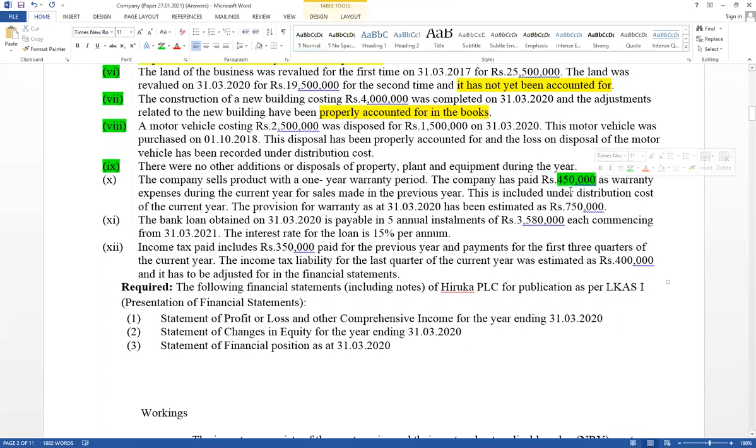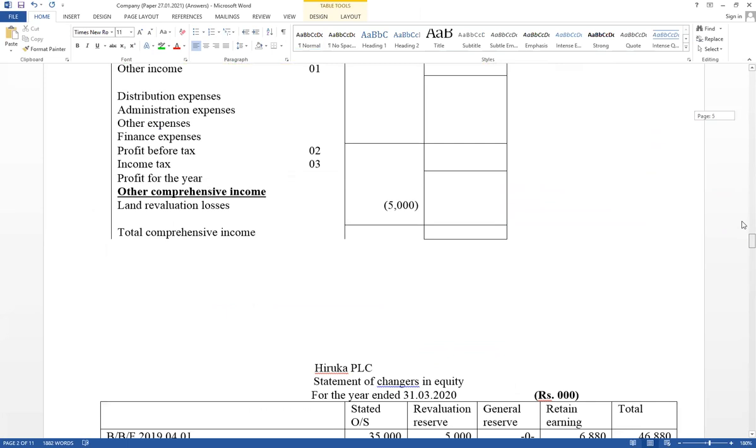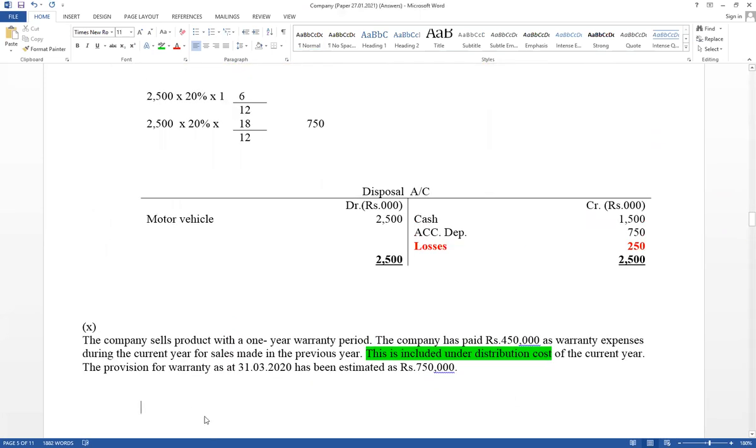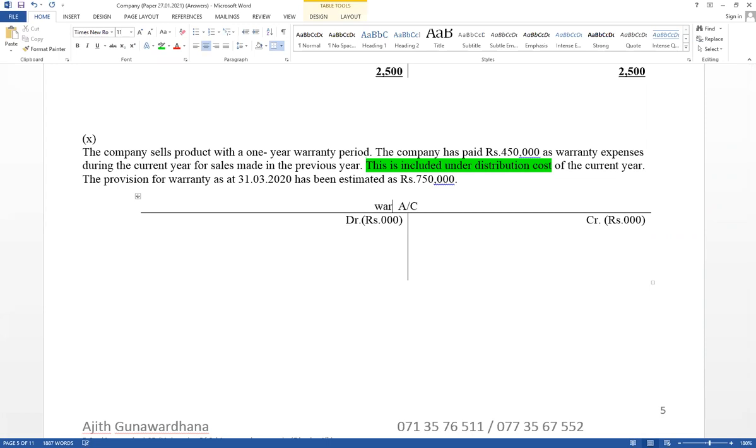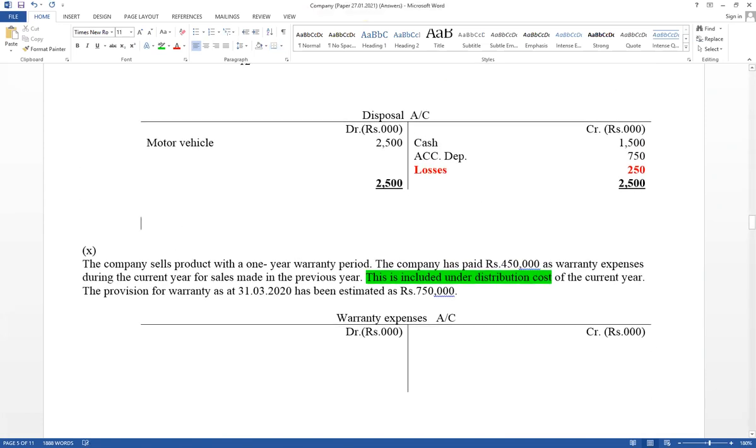During the current period 450 was paid, and there are two ledger accounts. The opening balance is available, the closing balance is available, the paid amount is available. Normal double entry: warranty expense account debit, provision for warranty account credit. Therefore, prepare the ledger accounts. There are two ledger accounts, warranty expense and provision for warranty. Think about double entry. In this example, it has given the opening balance also. Warranty expense account, an important adjustment, warranty expense account as well as provision for warranty.